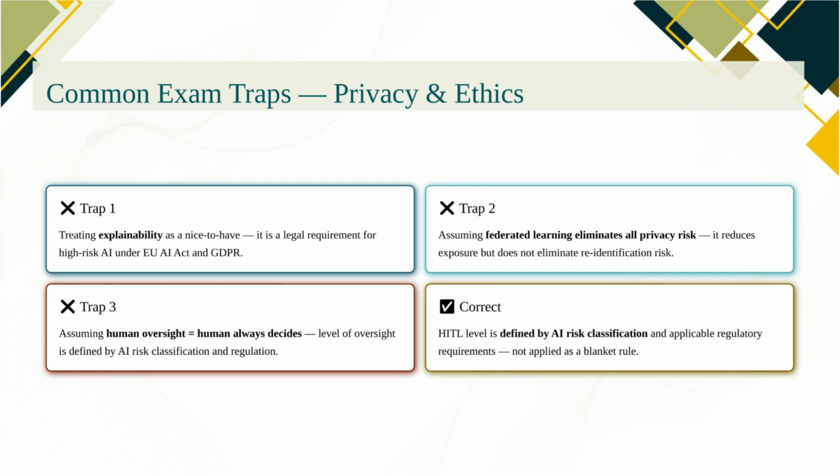And thinking human in the loop means a human always makes the final decision. HITL means human oversight at a level calibrated to the AI system's risk classification. For low-risk AI, a human review might only be triggered by an exception flag. For high-risk AI, human sign-off is required before action. The exam tests nuance here. HITL is not a blanket rule, it's a risk-calibrated design decision.